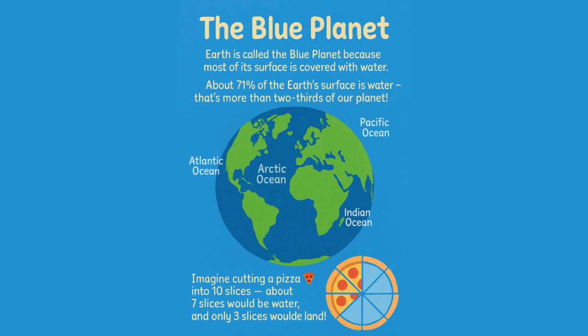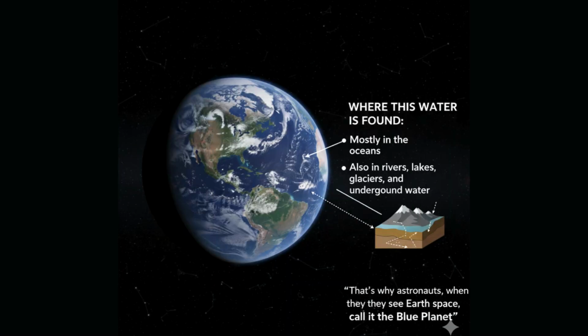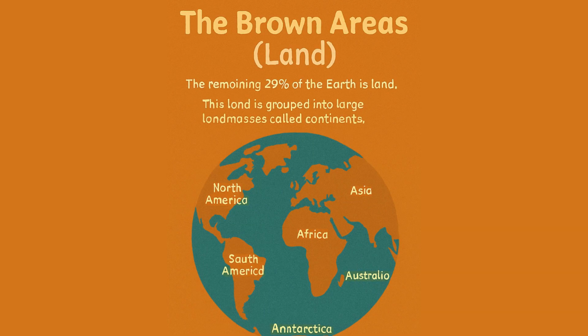Where is this water found? Mostly in oceans, also in rivers, lakes, glaciers and underground water. That's why astronauts, when they see Earth from space, call it the blue planet. The brown areas are land. The remaining 29% of the Earth is land.